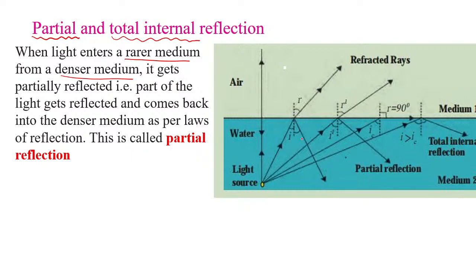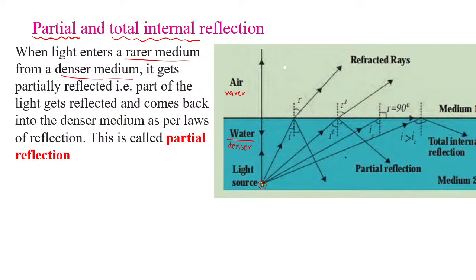Children, look at this figure or this diagram. You will see over here, this is the source of light, correct? Water is the denser medium and air over here is the rarer medium, correct? So you will see the light enters the rarer medium.